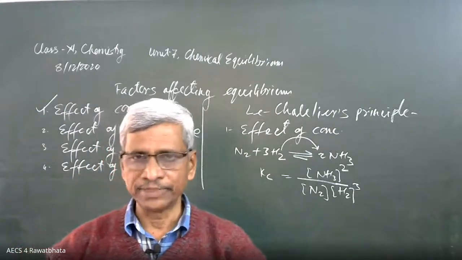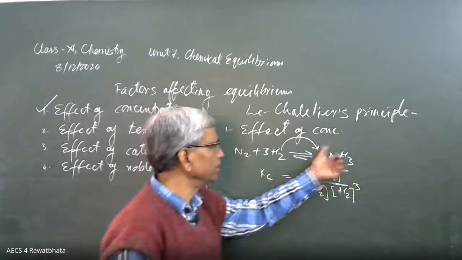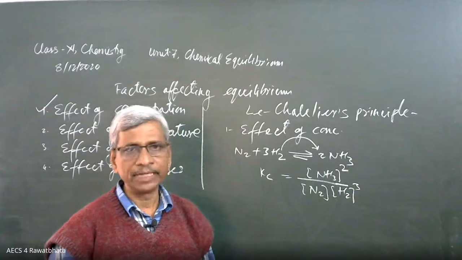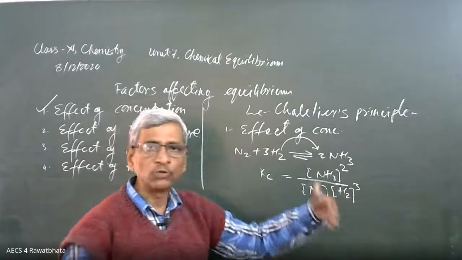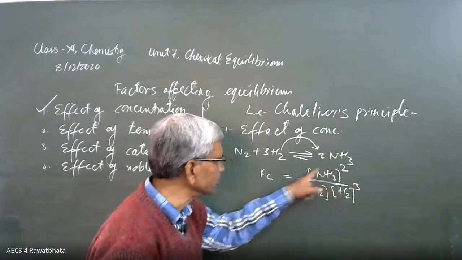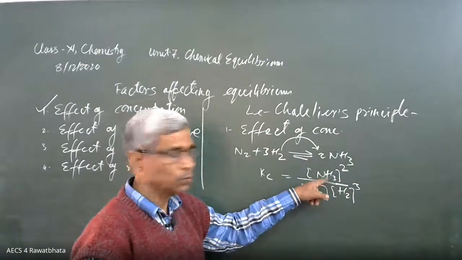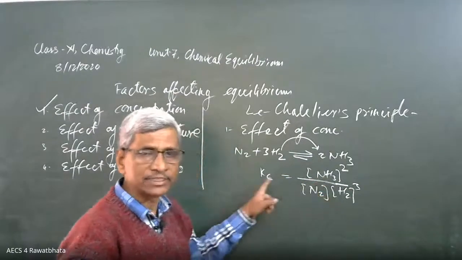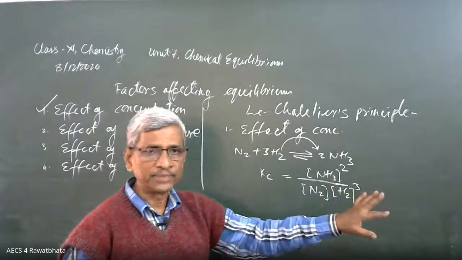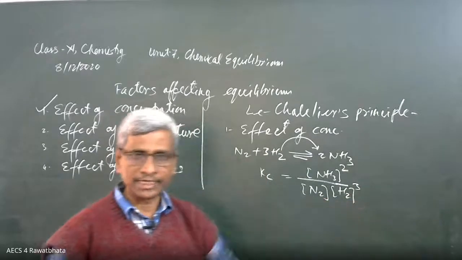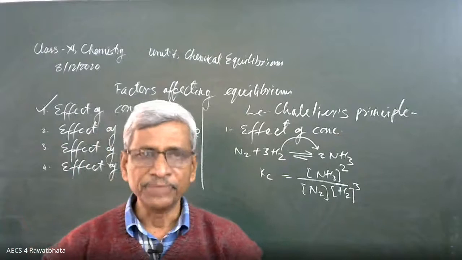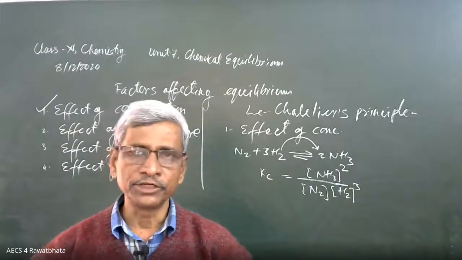And if we go in the reverse way, if we remove some ammonia from here by any way, by condensing that, by maintaining low temperature, ammonia is going to liquefy and we are able to remove that from the system. It means we are decreasing the molar concentration of the product. Because Kc is constant, now this Kc equilibrium is not maintained, ammonia is removed from here, so equilibrium will shift in the forward direction again to recover this loss of ammonia. That is the meaning of this effect of concentration.